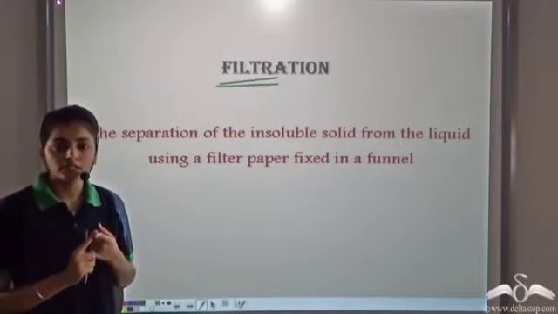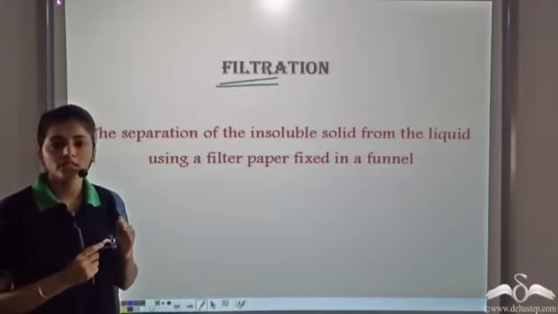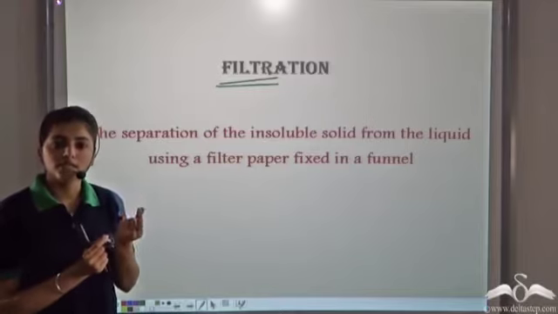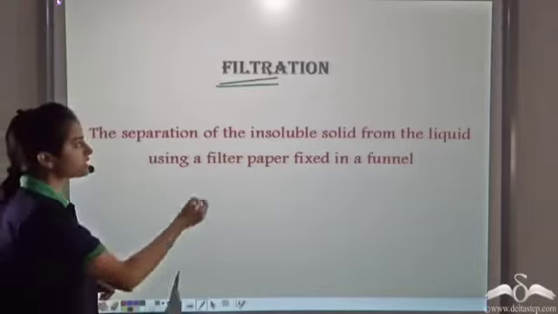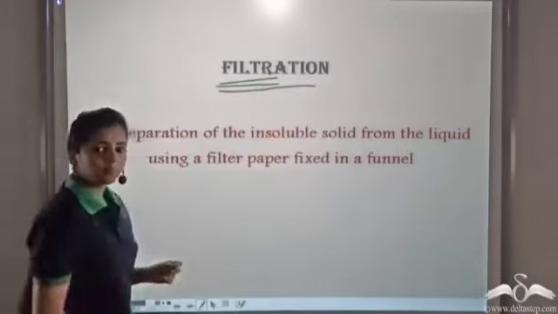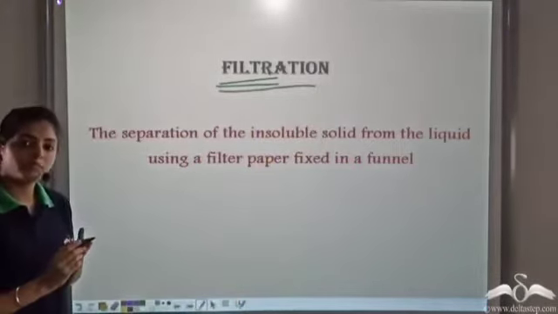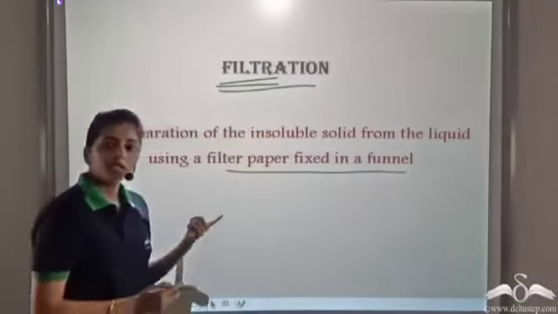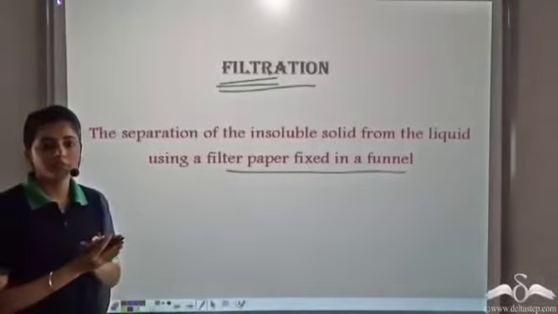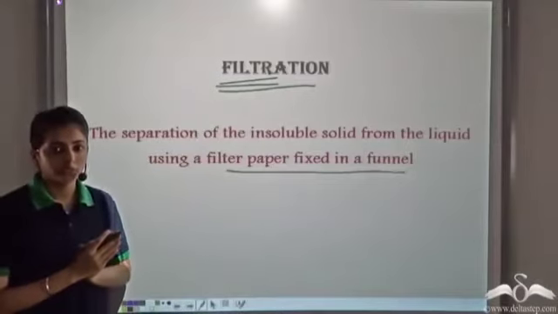But the chalk particles, the insoluble solid, are bigger in size. Therefore, they settle on the filter paper. So in filtration, we use a filter paper fixed in a funnel. And this arrangement helps us to separate the insoluble solid from the liquid.